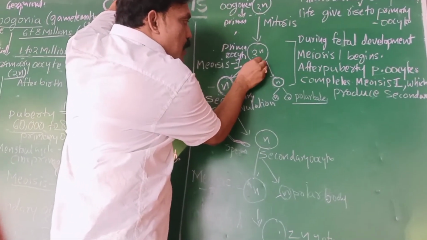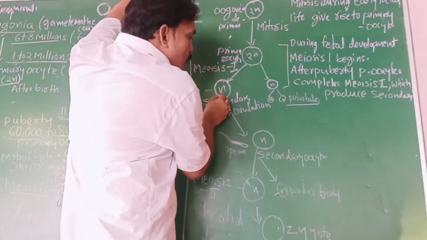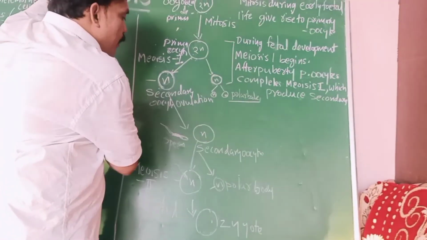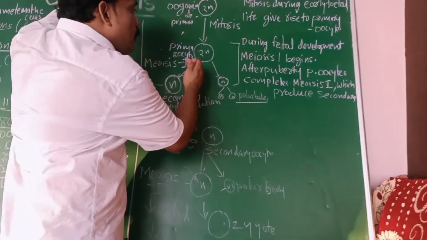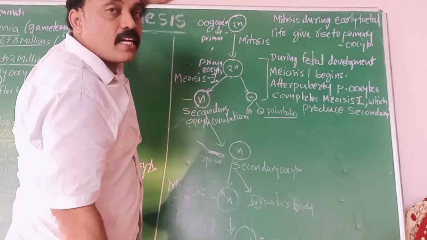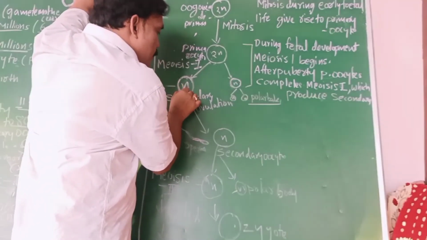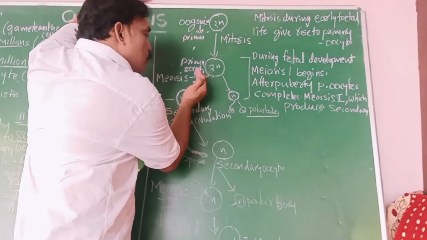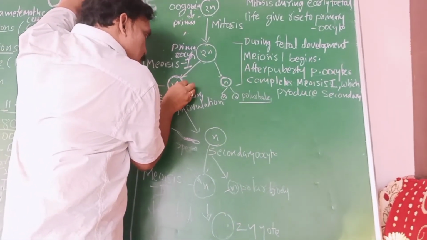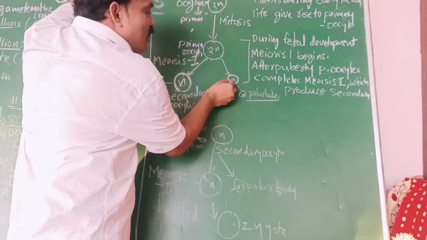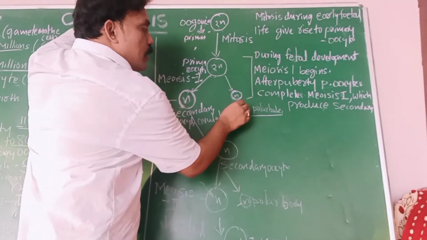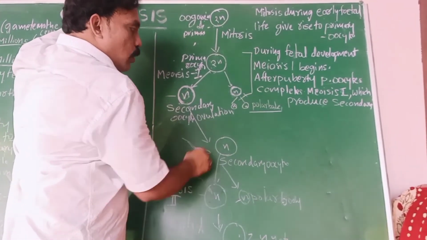In that, the primary oocyte is divided into two cells. One cell is larger in size, and one is very small. The larger one we call the secondary oocyte. That means the primary oocyte, after meiosis 1, forms the secondary oocyte. In this secondary oocyte, most of the cytoplasm and the genetic material is distributed. The other cell is very small in size. It is also haploid, but it does not develop further. That is the polar body.